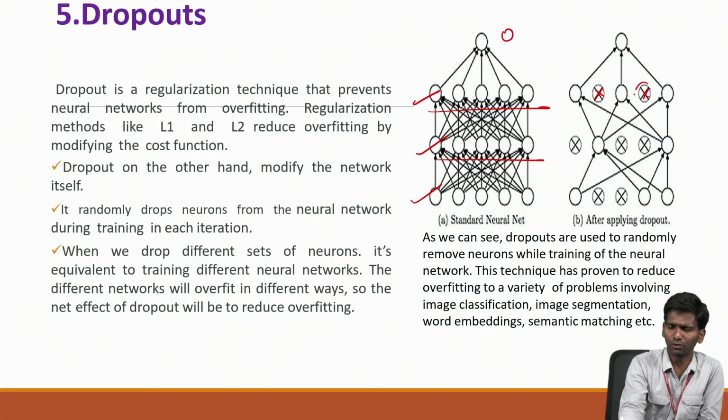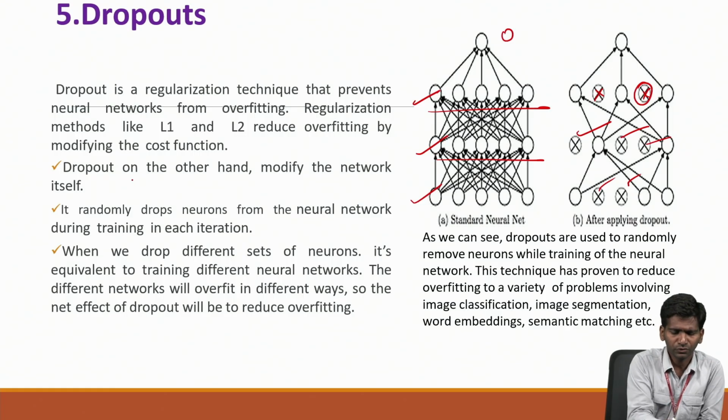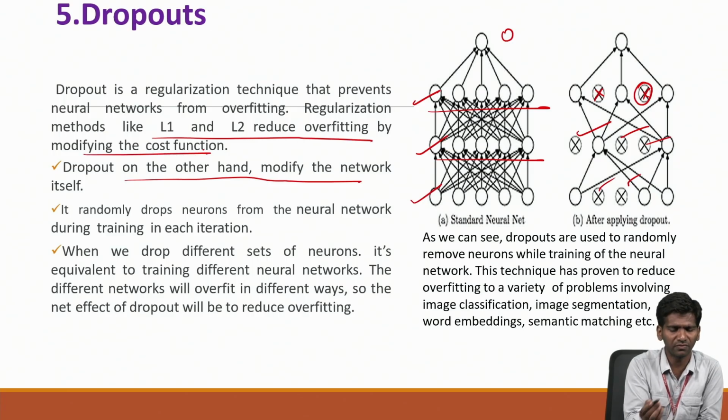So I am removing the weak neurons, or neurons which have less information that are not necessary for our problem. Those neurons which have less information may not be useful for our model building, so you can remove them. Dropout, on the other hand, modifies the network. L1 and L2 reduce overfitting by modifying the cost function, or loss function or error function, but dropout modifies the architecture.